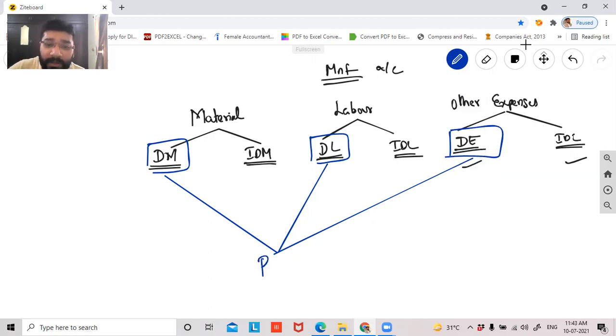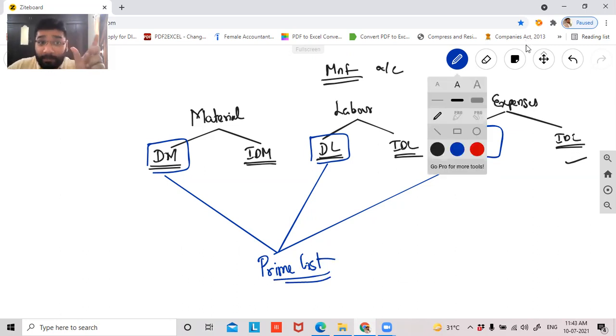These three put together is called prime cost. You'll be studying about prime cost in detail when you do CA Intermediate. In the costing, there's a separate subject called costing. In that, you'll be learning in detail.